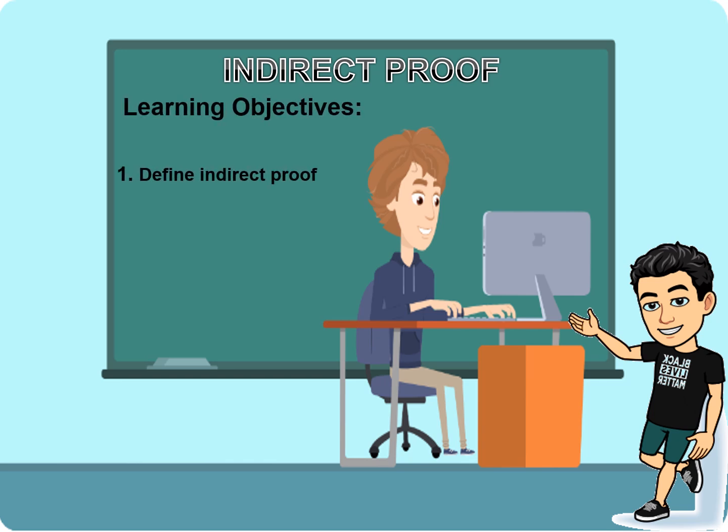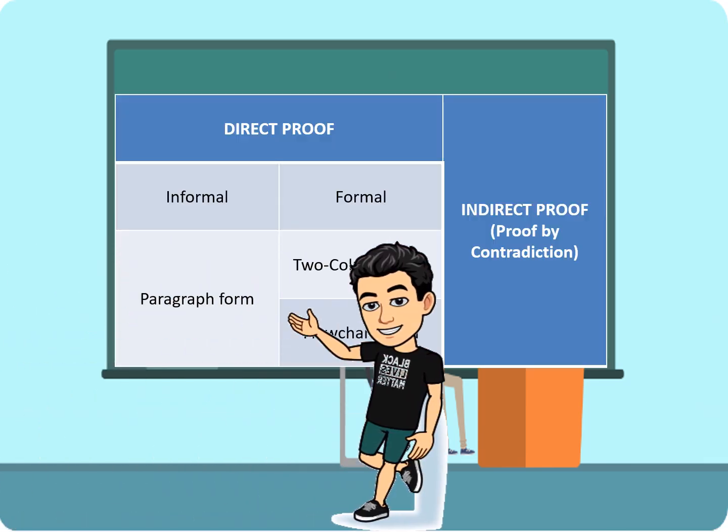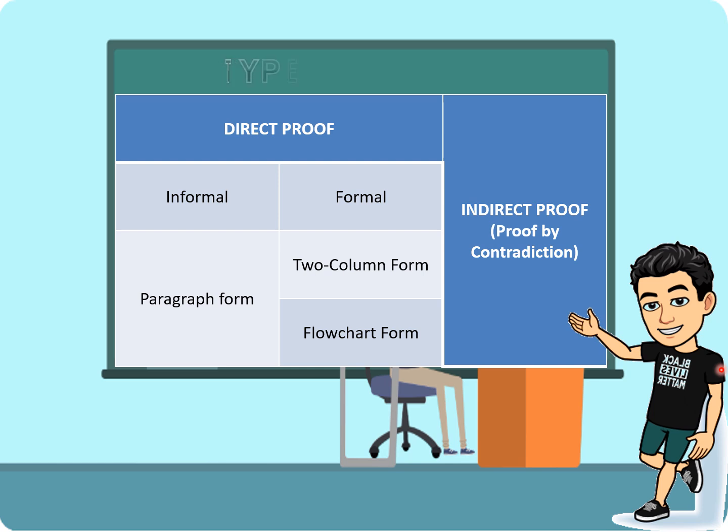Number one, define indirect proof. And for number two, write a formal argument as a series of statements that make up a proof about indirect proof. In the previous lesson, we discussed the types of proof. Number one is the direct proof, and under that direct proof, the informal and the formal direct proof.